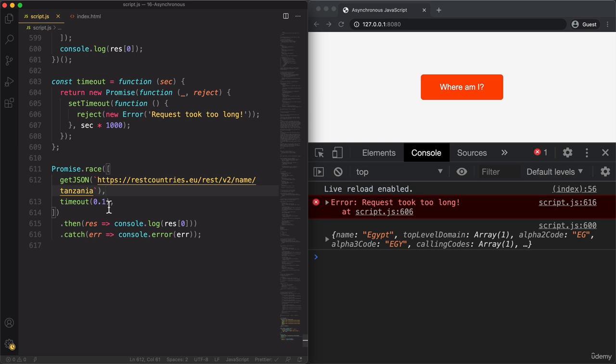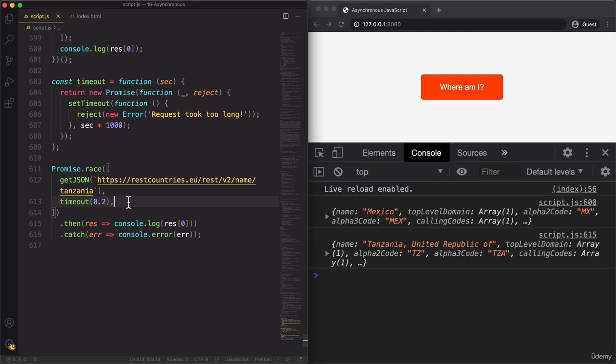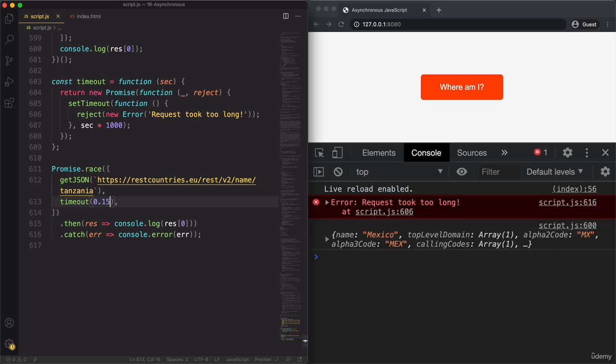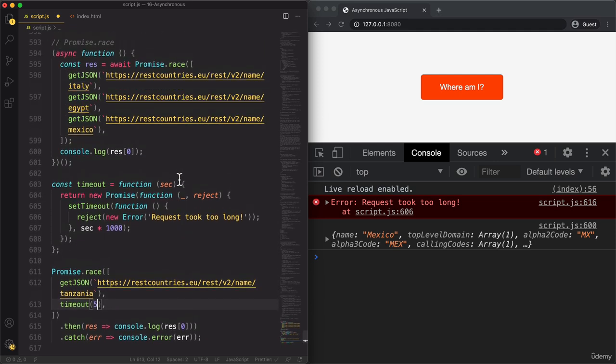And you will have to experiment with different values here because this is going to depend on your internet connection. So let's see 0.2 seconds. And so now the request was actually fast enough so that it didn't time out. So with 0.15 seconds, again, it takes too long. And so then this promise here is the result of promise.race. So that's pretty useful. And in the real world, of course, you will use a larger number, let's say like 5 seconds. Okay, so that's promise.race.